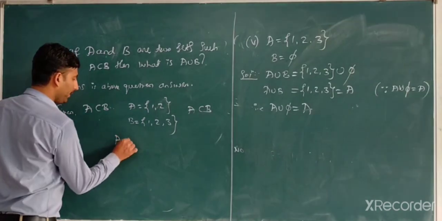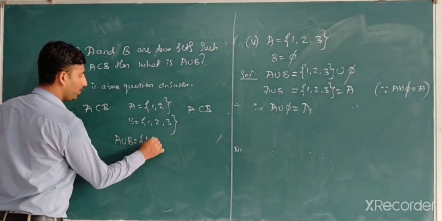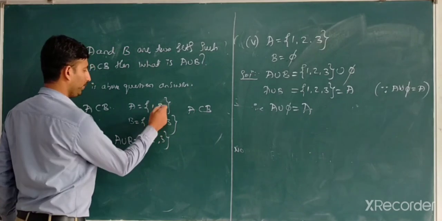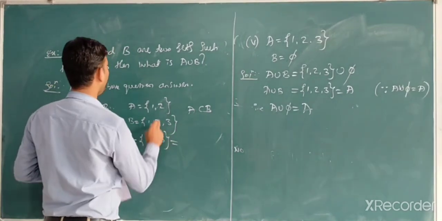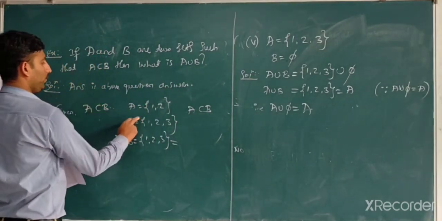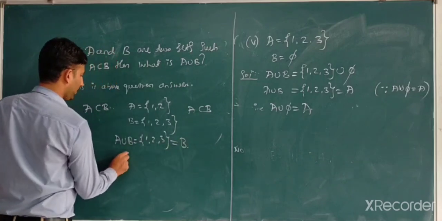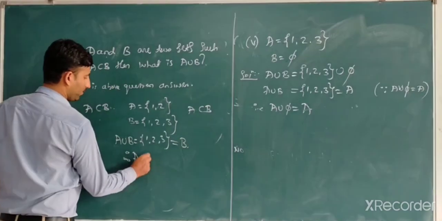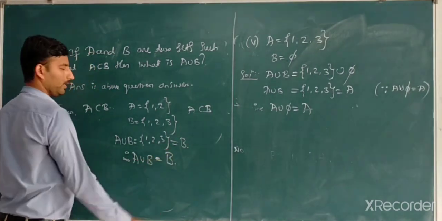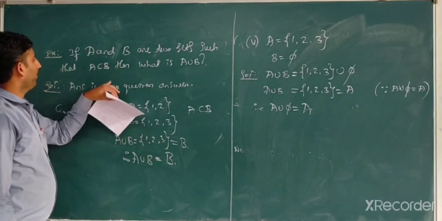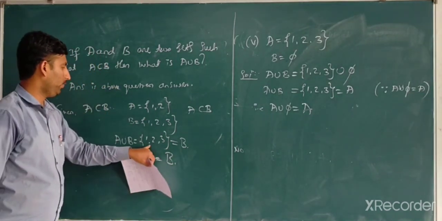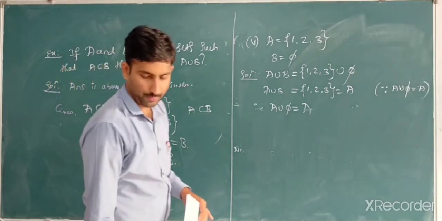A union B is equal to {1, 2, 3}, which is nothing but B. Therefore, A union B is equal to B.